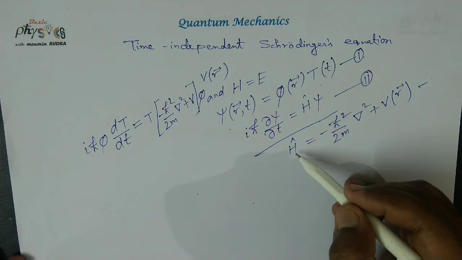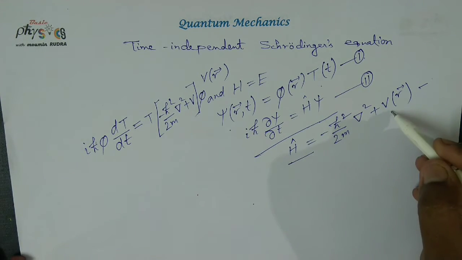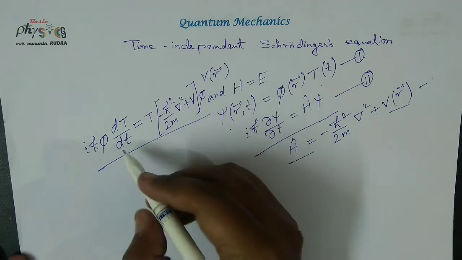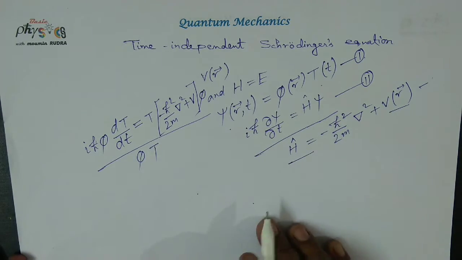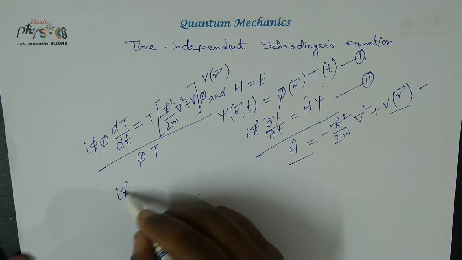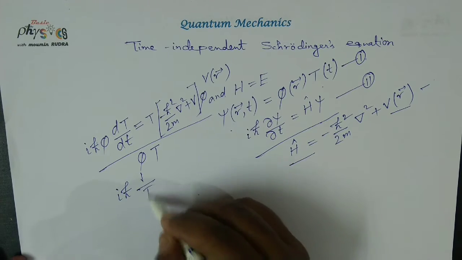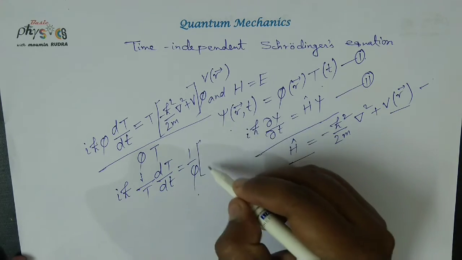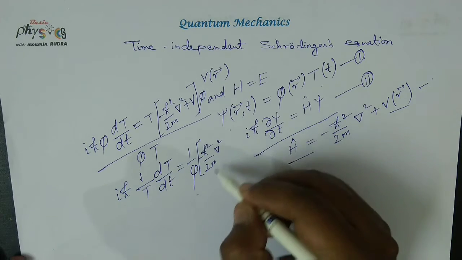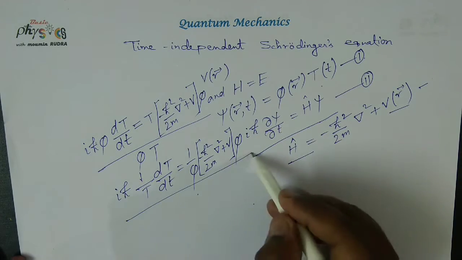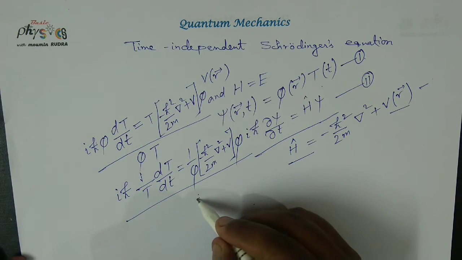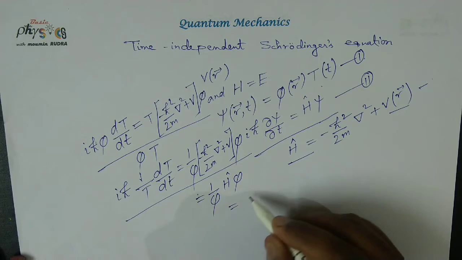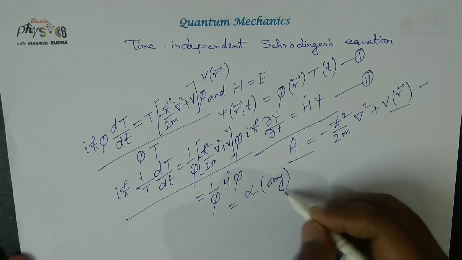Since H depends only on r, now divide both sides of this equation by phi and T. Then it becomes i h bar times 1 by T into dT by dt equal to 1 by phi times minus h bar square by 2m del square plus V acting on phi, which is H phi. Let us call this alpha.